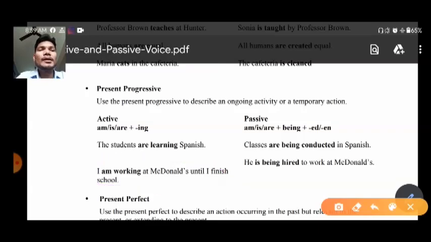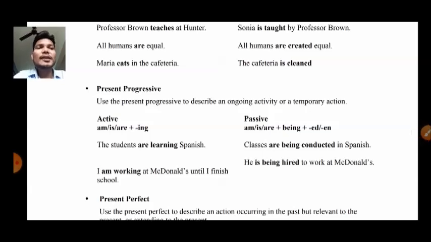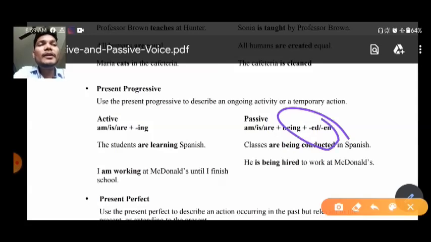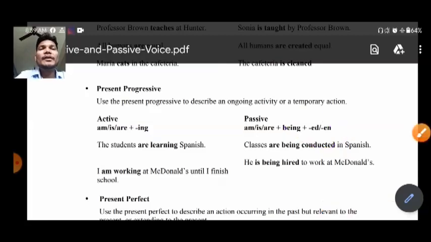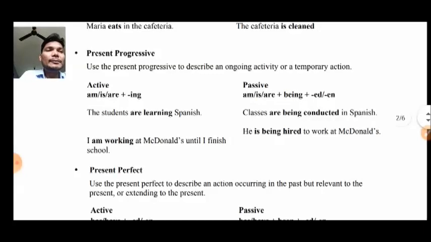Now let us move ahead with how to make passive voice for this tense. As you know, we will have to put am, is, are definitely, but at the same time here we have to add "being". Why? Because it shows the continuous action, and after adding "being" we will have to put the past participle of the verb form. Okay, it means the V3 form. Fine.